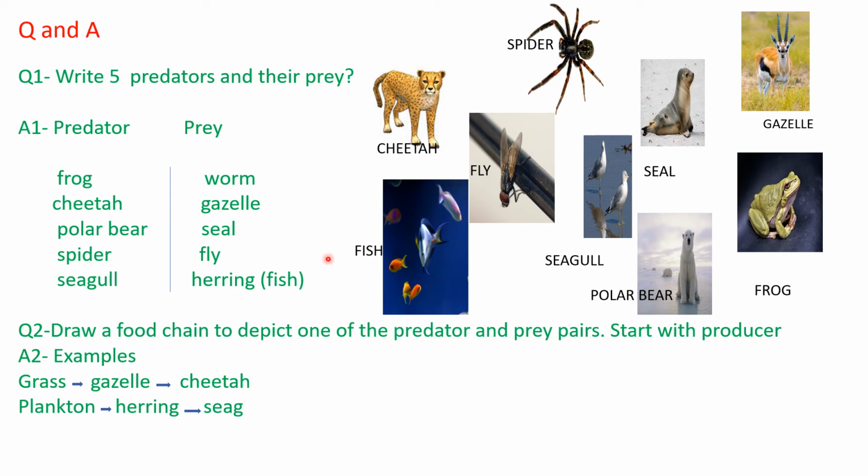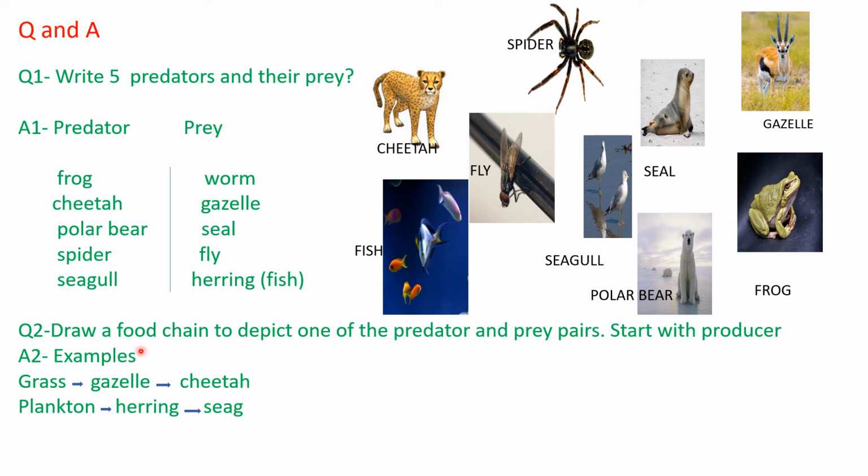Seagull is a bird, and there is often a confusion between the gazelle and the antelope. They mostly look the same. It's a deer-like animal, and it's a herbivorous animal. It has two horns, and kids mostly get confused because they look the same. But there are some differences which we can discuss later on. For now, we can say that a gazelle is smaller than an antelope. They run faster than most antelopes. All gazelles are antelopes, but not all antelopes are gazelles, right? And they are found in Asia and Africa.